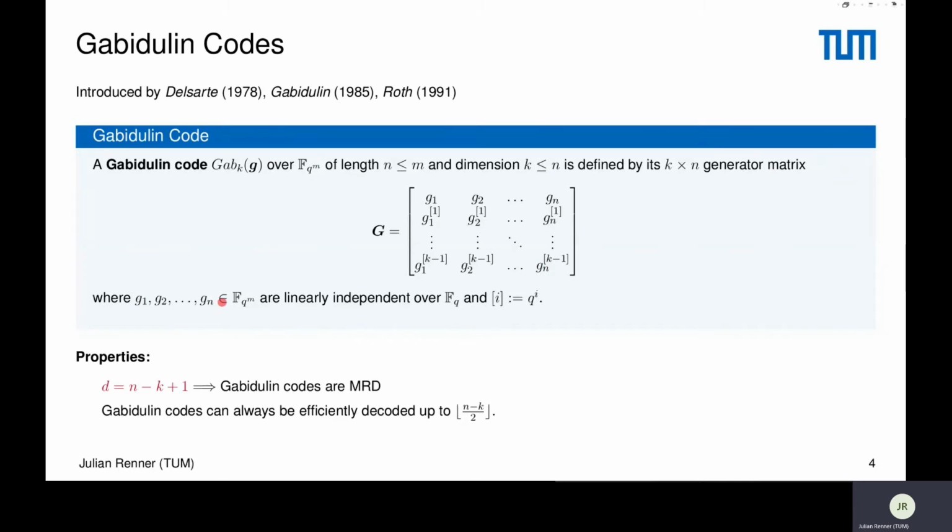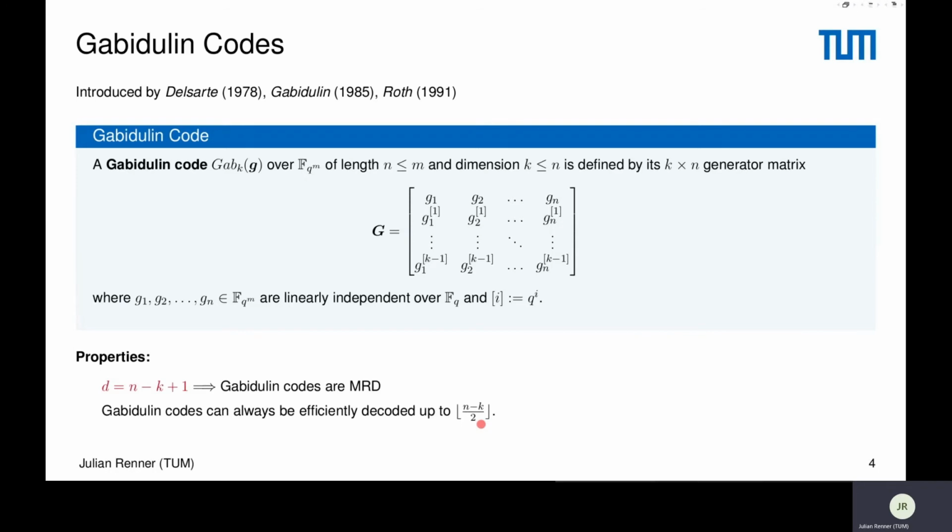And if the entries of this vector g are linearly independent over F_q, then these Gabidulin codes have the property that the minimum distance is equal to n minus k plus 1, which means they are MRD. And furthermore, we know efficient algorithms that can decode errors up to rank weight (n minus k)/2 efficiently and always. So there's no decoding failure if the rank weight of the error is below this quantity.